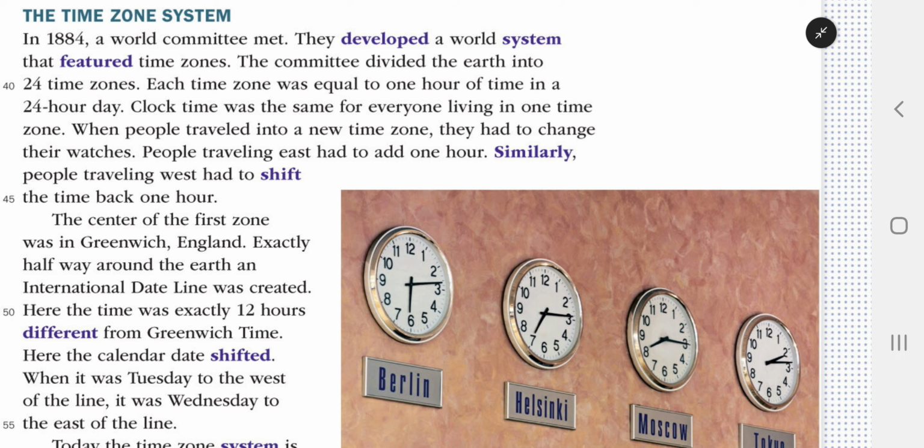Exactly halfway around the Earth, an international dateline was created. Here, the time was exactly 12 hours different from Greenwich time. Here, the calendar date shifted. When it was Tuesday to the west of the line, it was Wednesday to the east of the line.